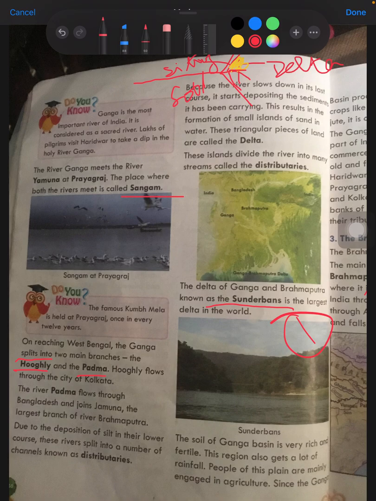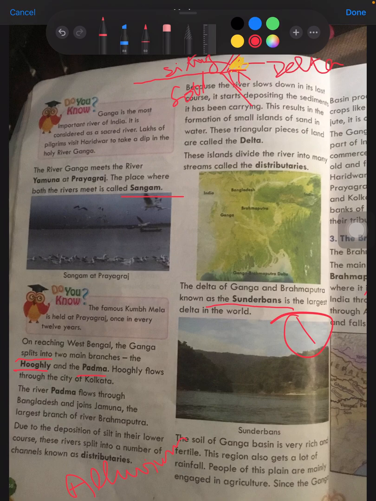The soil of the Ganga basin is very rich and fertile, because of the alluvium.